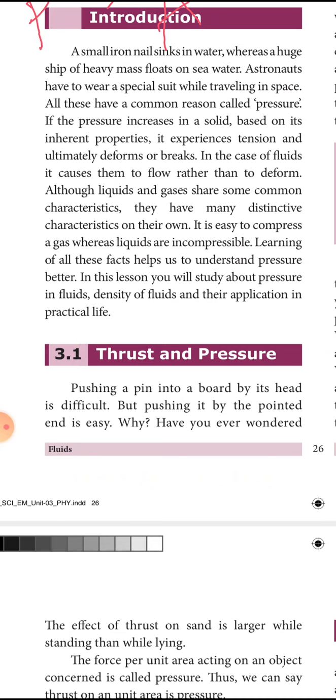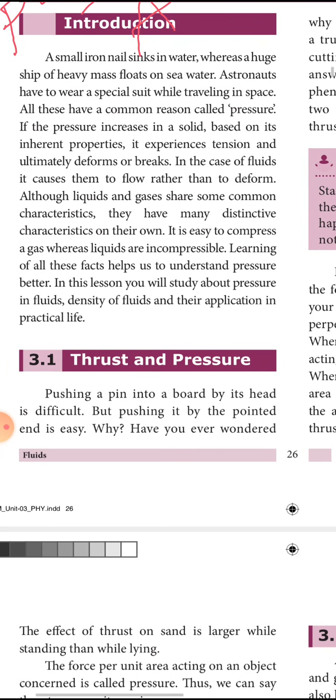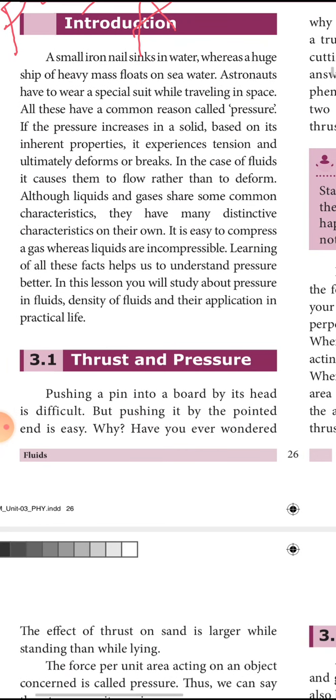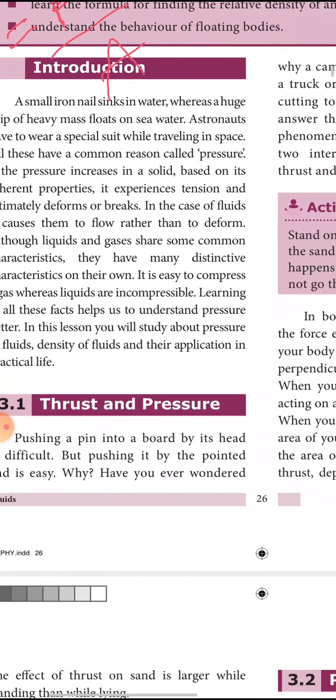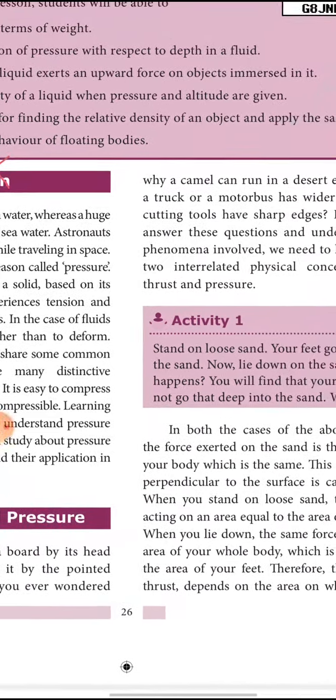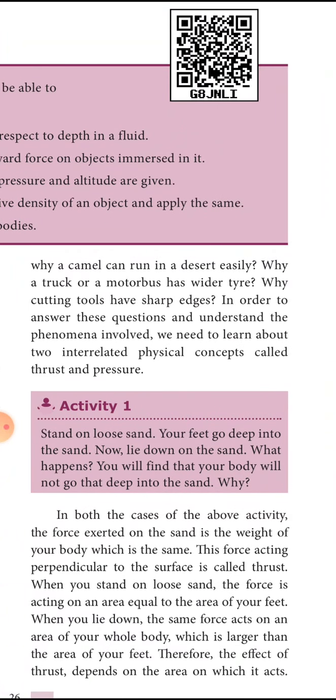Pushing by its head is difficult, but pushing it with the pointed end is easy, because as I said, the area of the pin at the pointed end is small. Where the area is small, the pressure becomes more. Have you ever wondered why a camel can run in a desert easily? Why does a truck or a motor bus have wider tires? Why do cutting tools have sharp edges?